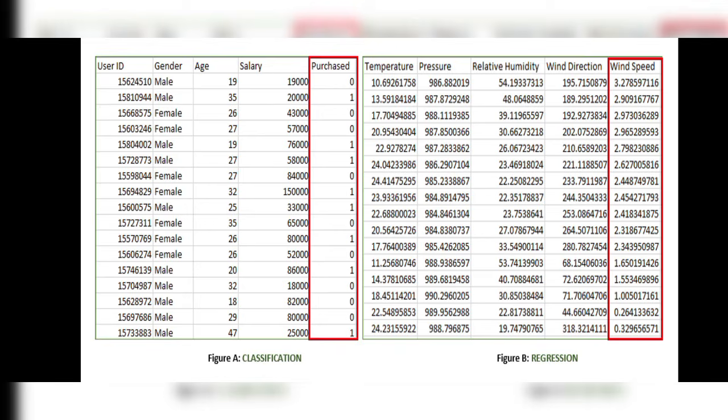Okay, the next person has purchased. We said that 0 means not purchased, 1 means he has purchased. So these are the predictions based on what? Gender, age and salary. These three are the inputs, and what is the output we have got? Whether he will buy or not buy. So if he buys, we'll keep 1. If he doesn't buy, we'll keep 0 there. Okay, this is the classification.